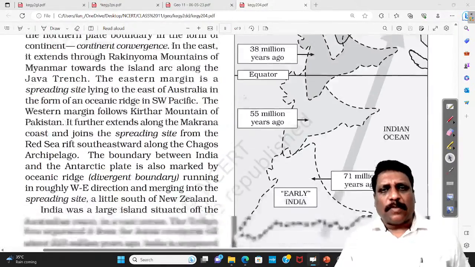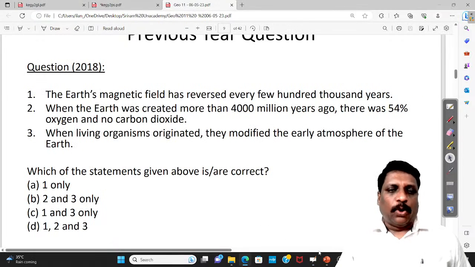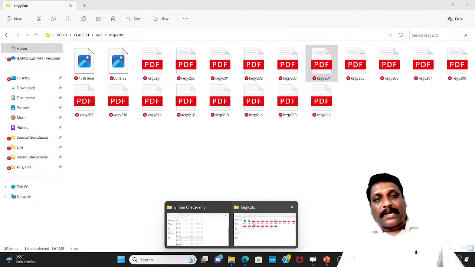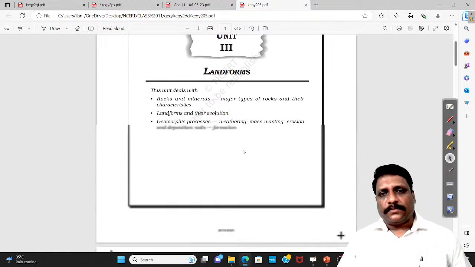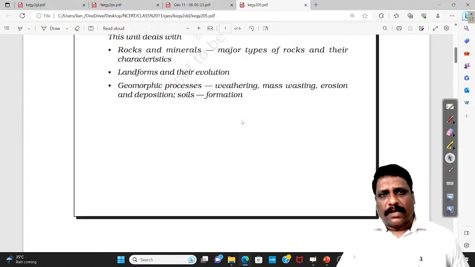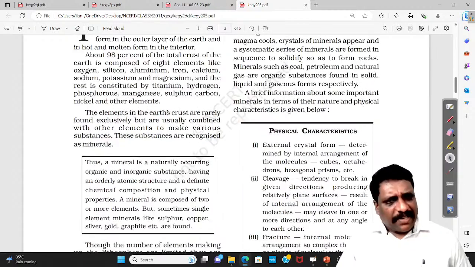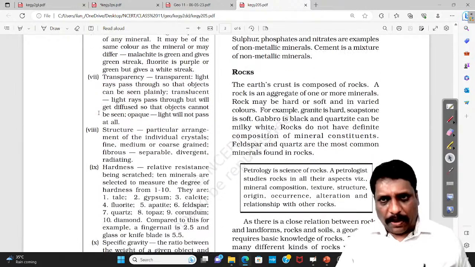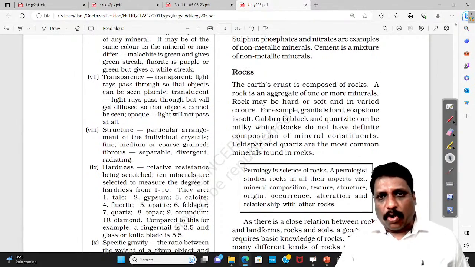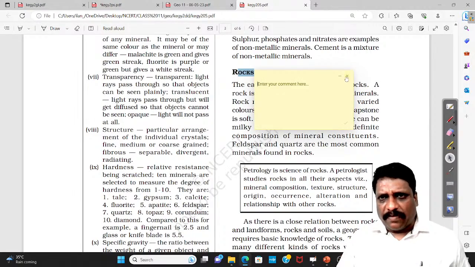Here it also talks about the movement of the Indian plate and the collision of the Indian plate with the Eurasian plate. Now, when it comes to the rest of the topics, my dear friends, such as landforms, particularly minerals and rocks, have a general reading. But when I talk about rocks, I'll tell you where to concentrate. Only that much you read, and that should be more than enough.